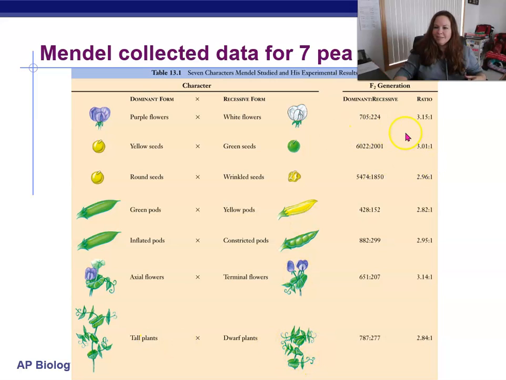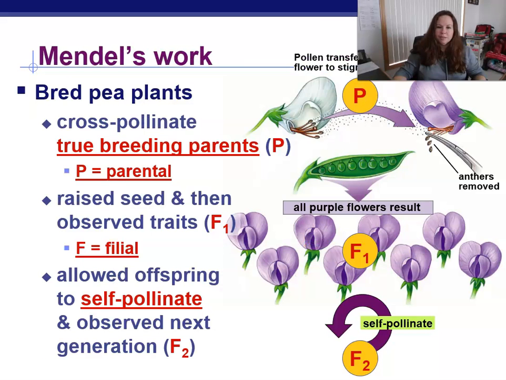And if you look at his data here, just quickly with this experiment, you can see nice large sample sizes. Here we've got over 6,000, over 5,000, in the hundreds. Remember, in science, it's always good to have a large sample size. So we can credit Mendel with that. So let's talk about his experiment to learn about inheritance and test that blending hypothesis using the purple and the white blossom colors of the peas.